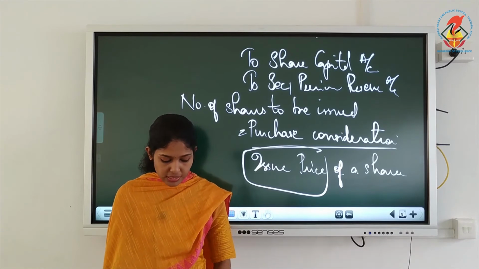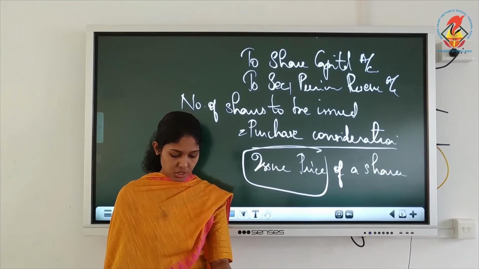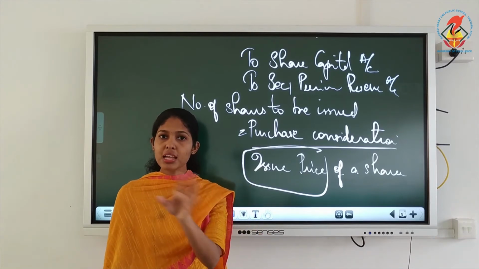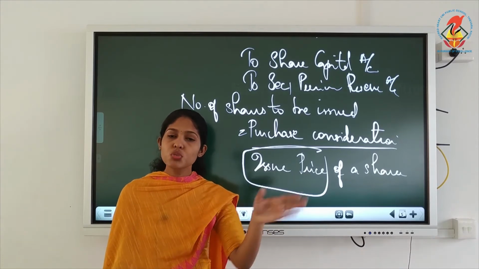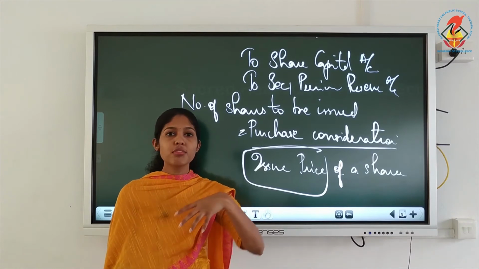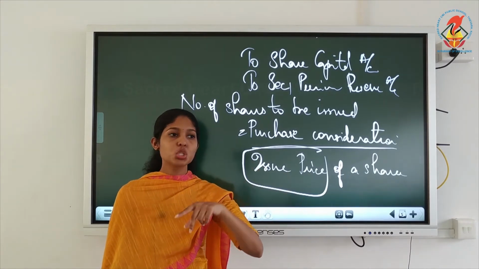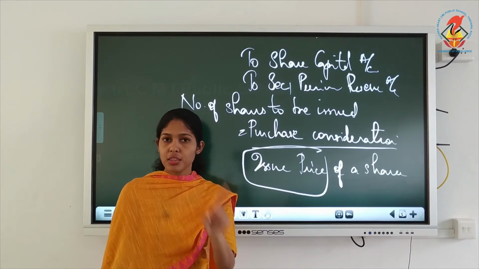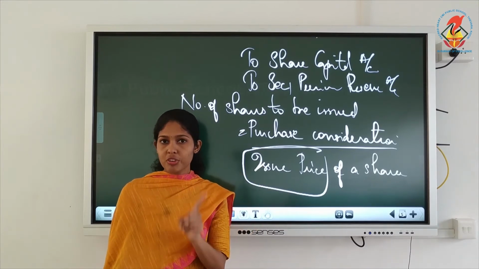Then other than that, 5 lakh altogether you have issued, isn't it? Yes. Out of 5 lakhs, 1 lakh is for consideration other than cash. So 4 lakhs you would have issued for cash. That's the meaning, you would have issued to the public. For raising capital, you can issue shares to the public. That is one method that we discussed first.